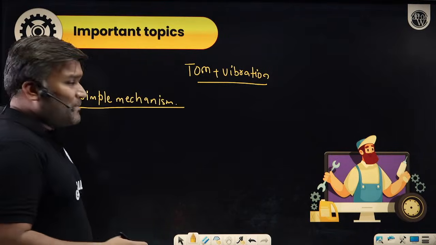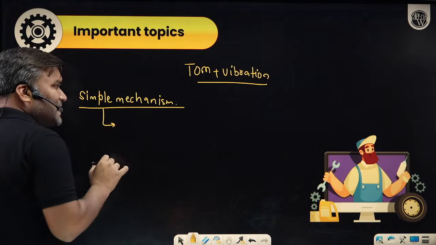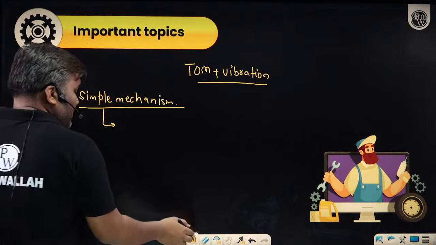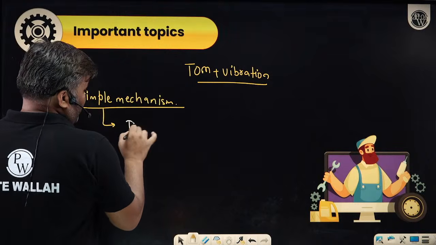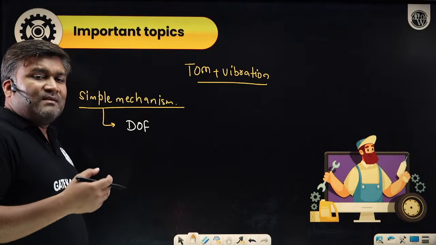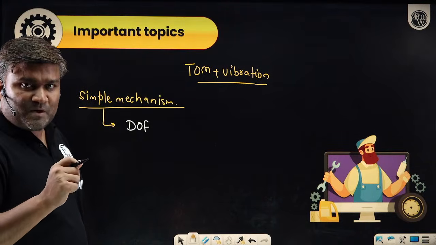And in this chapter, what key concepts will I be discussing? In exams they can ask questions very frequently. They have asked questions first of all on what is the degree of freedom. They will give you some mechanism and ask that a mechanism is shown, tell me what is the degree of freedom of this particular mechanism.